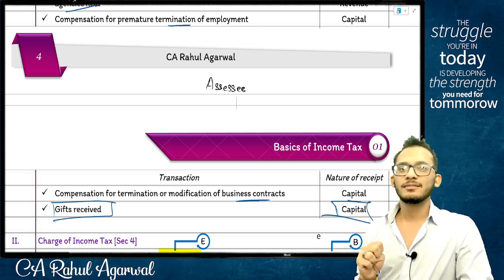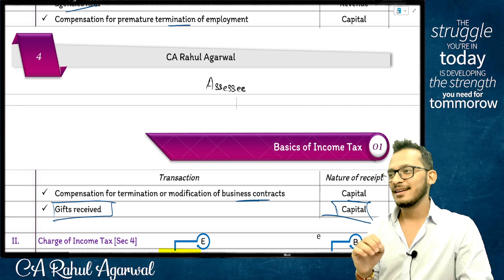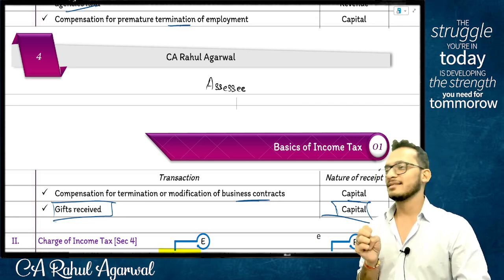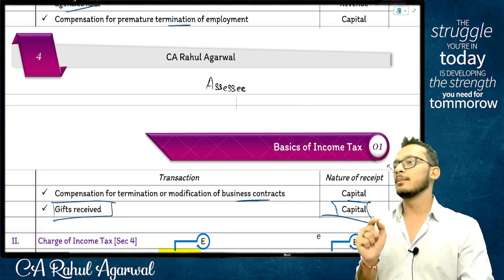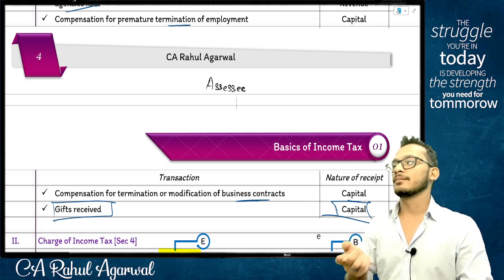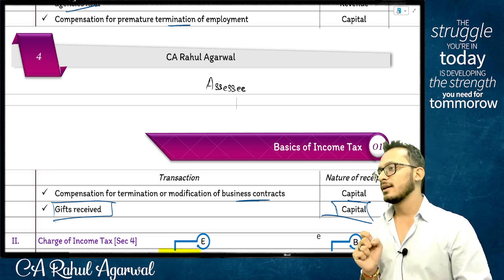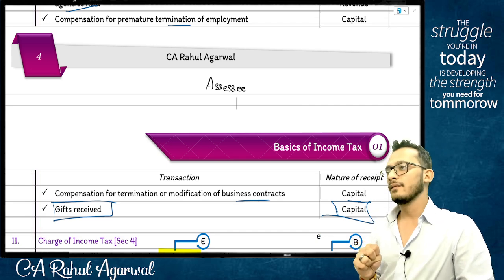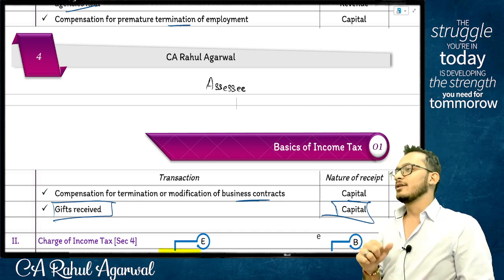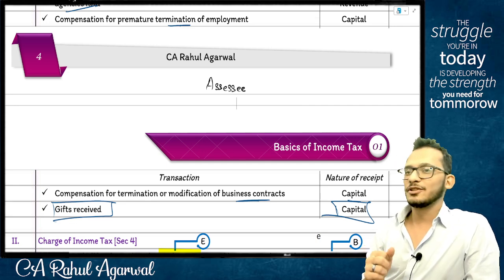Correct? No. Yes or no? Yes. Final change from the income tax: they said assessee also includes any person who has been made liable for TDS but has not done so. We call him assessee in default. Yes or no? What is the definition, people?